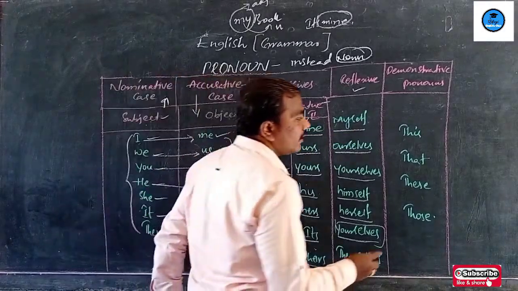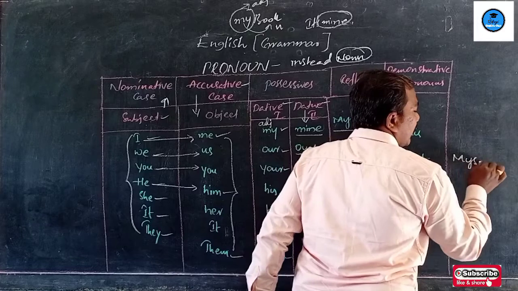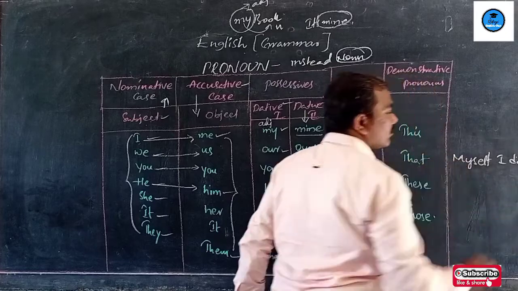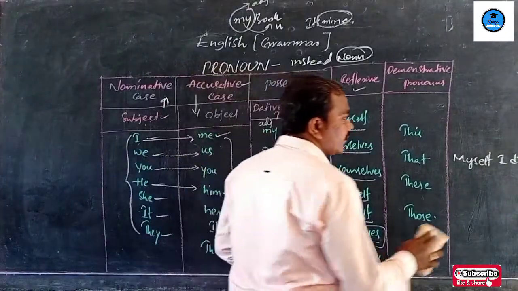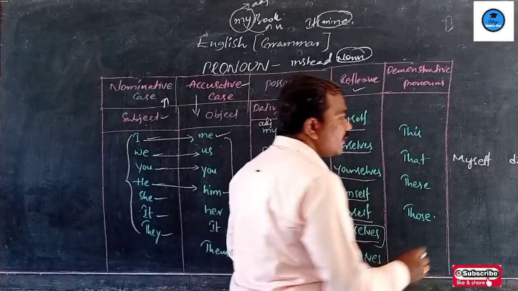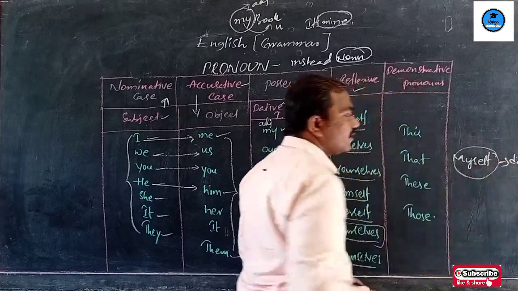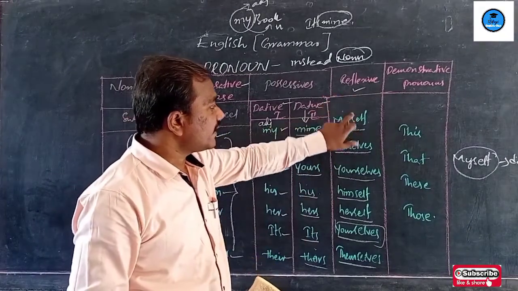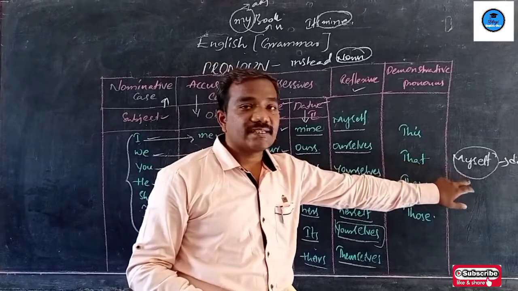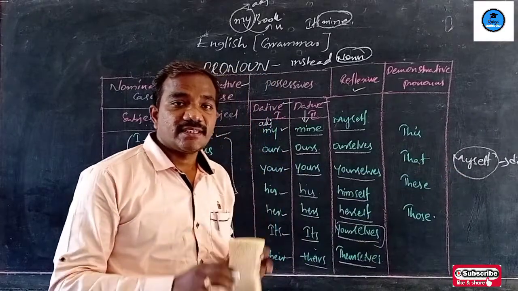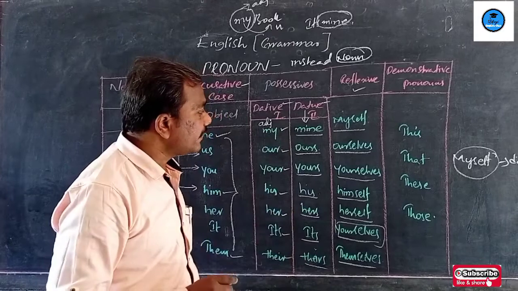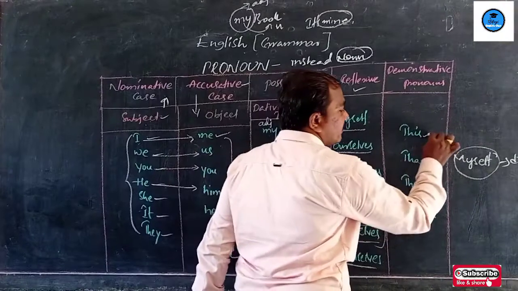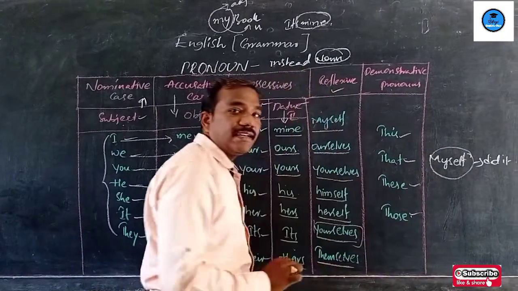For example, "Myself, I did it." or "Myself did it." See, a sentence should not be started with myself directly. That means reflexive pronouns cannot be used in the place of subjects. And moreover, keep in mind that only demonstrative pronouns can be used to begin sentences often.